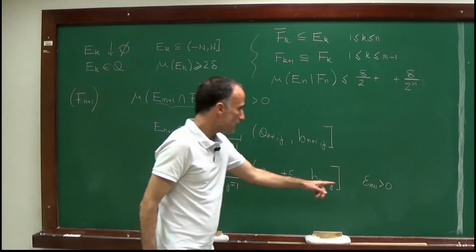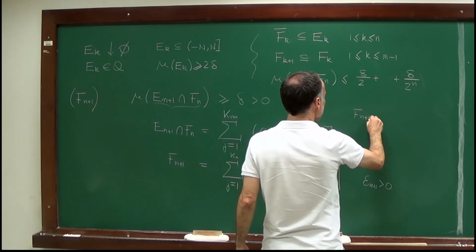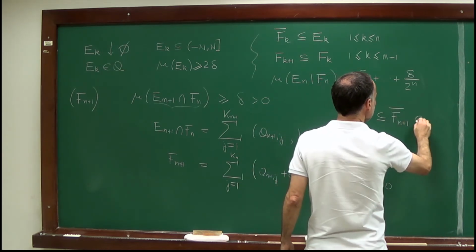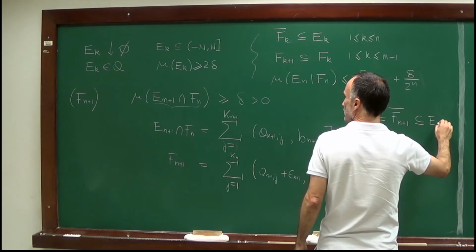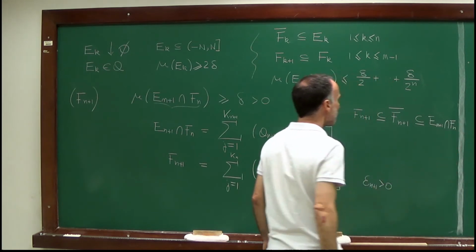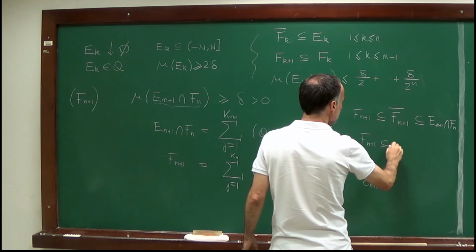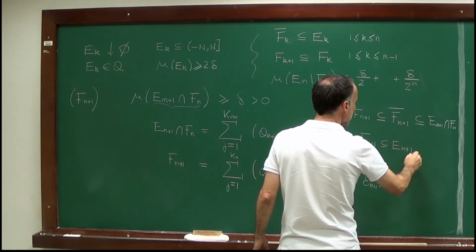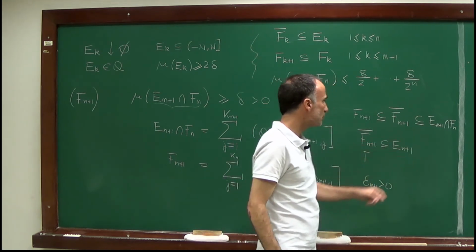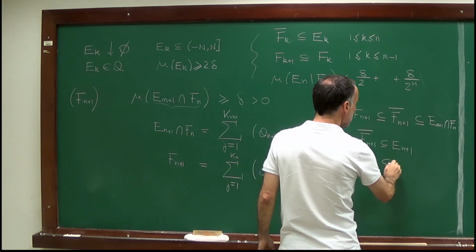So by choosing epsilon n+1 strictly positive, what we immediately get is that Fn+1 is contained in the closure of Fn+1, and the closure of Fn+1 is contained in En+1 intersection Fn. Okay. Which means that Fn+1 is contained in En+1, and actually the closure of Fn+1 is contained in En+1, and Fn+1 is contained in Fn.